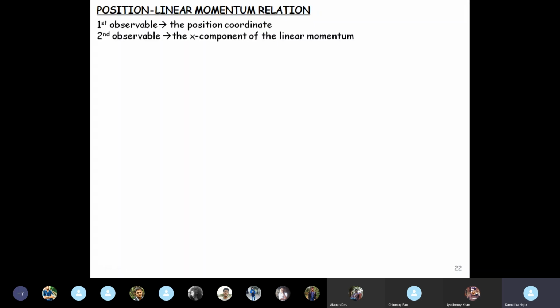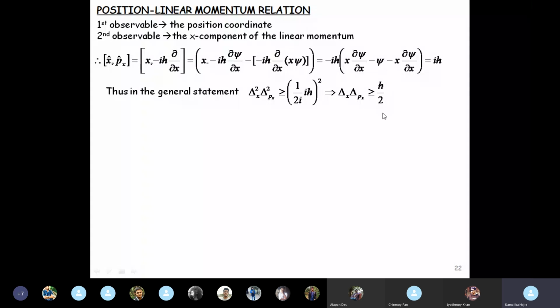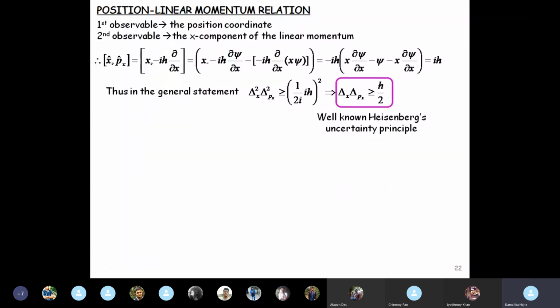So if you use this in the expression of the general statement of the uncertainty, what you get is delta x, delta px is greater than or equal to h cut by 2, which is our well-known Heisenberg uncertainty principle, which was initially applicable only for x and px, but later on proved for any two non-compatible operators.